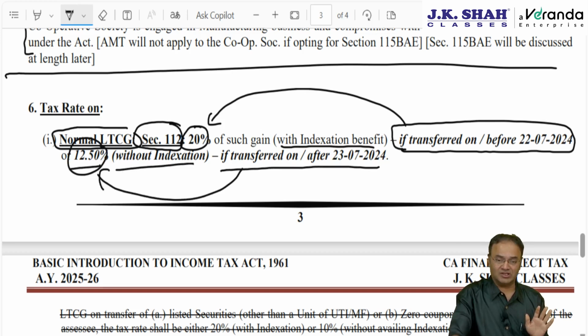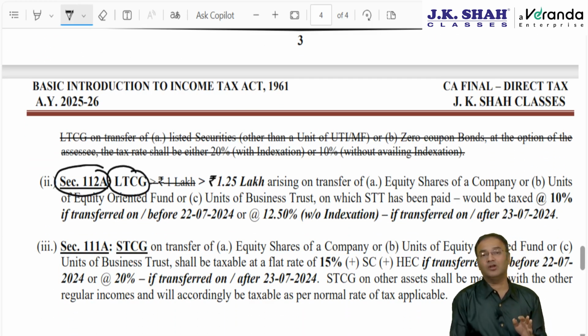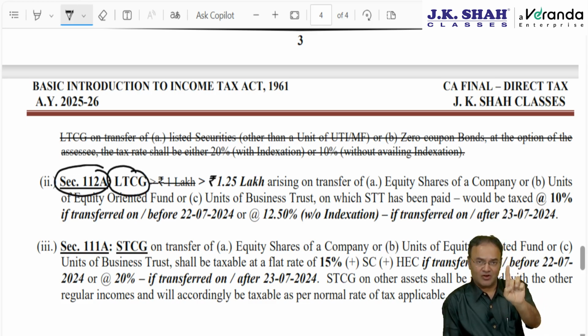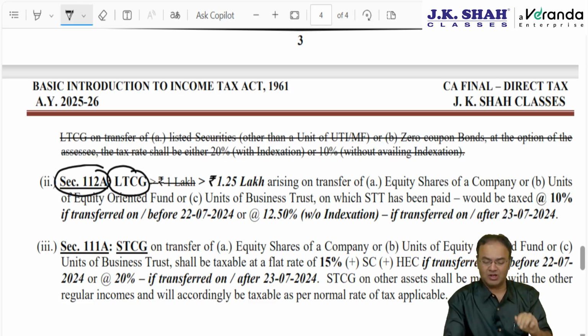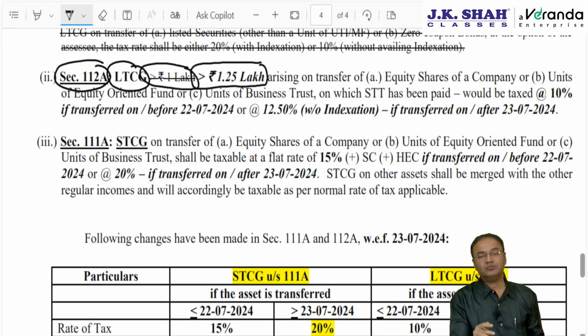This is normal LTCG. If the assessee has special LTCG covered by section 112A, that is LTCG arising on transfer of any of the following three assets: equity shares of a company, units of equity oriented fund or units of business trust, then exceeding first 1.25 lakh. Till last year it was exceeding 1 lakh.